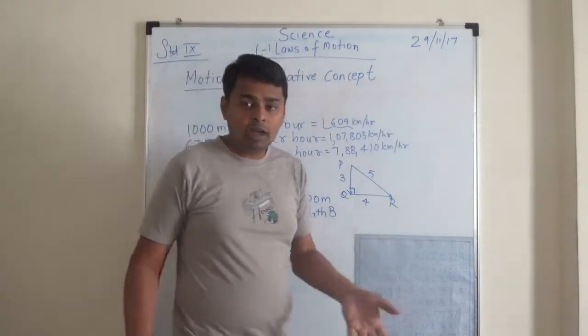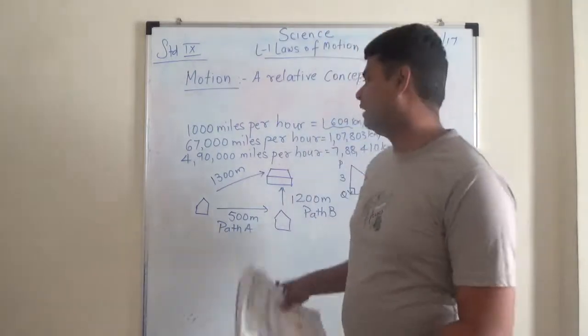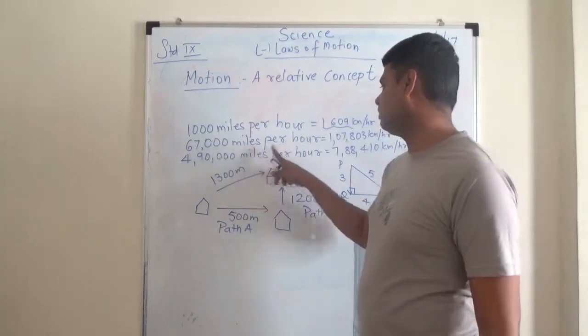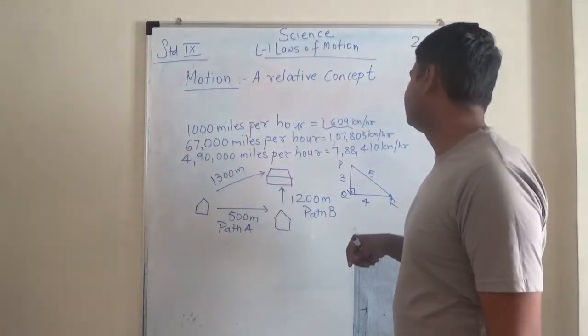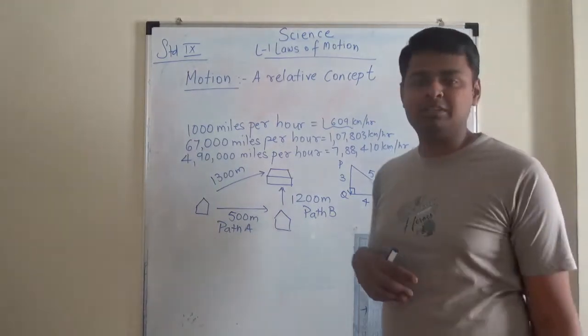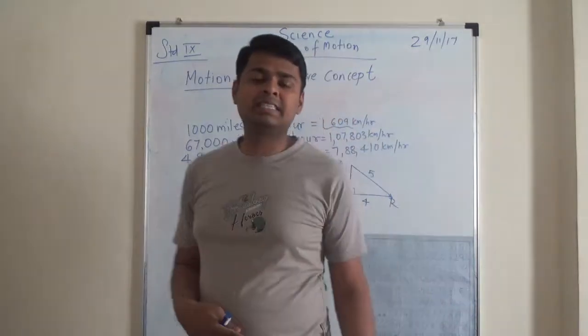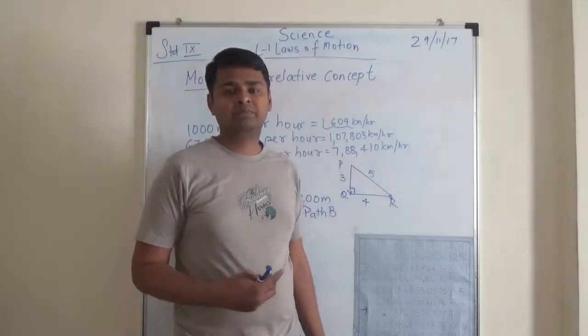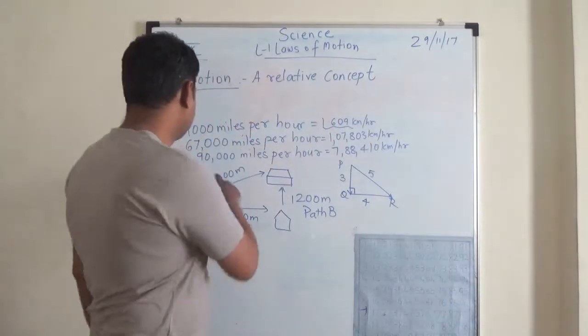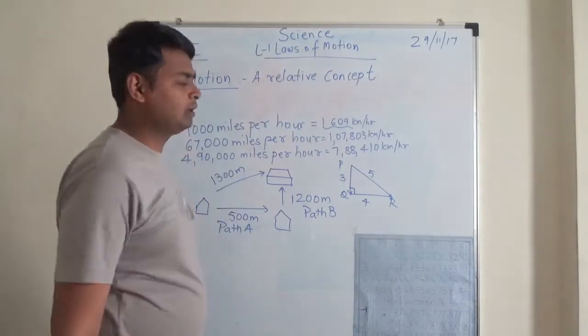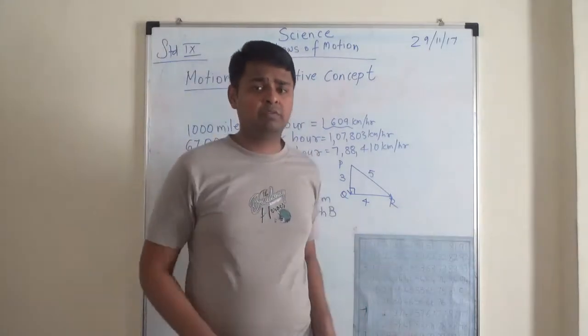But the whole earth is moving around the sun at a speed of 67,000 miles per hour, around 107,803 kilometers per hour. And the whole solar system along with the sun is moving around the galaxy at a speed of 490,000 miles per hour. So everybody is moving.